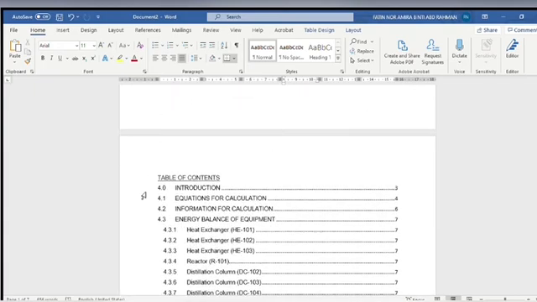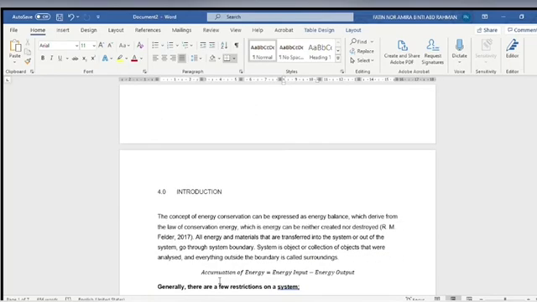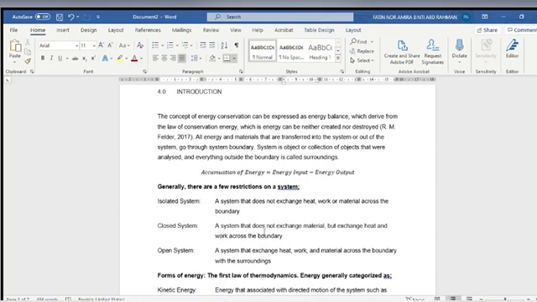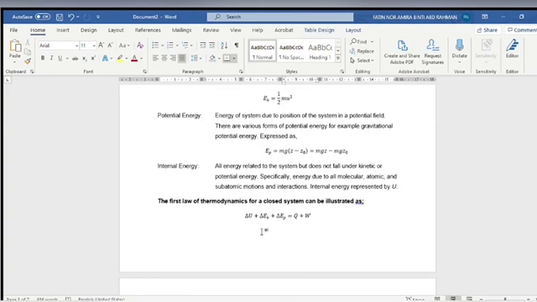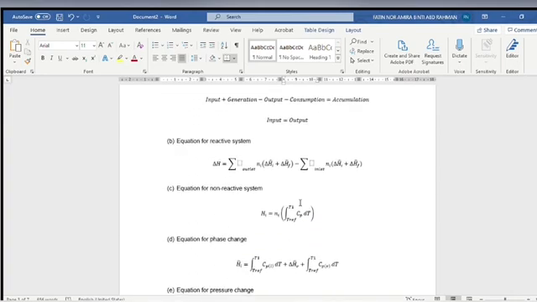And then here we have the table of contents: introduction, equations for calculation, information for calculation, energy balance of equipment, where we have heat exchanger with 3 equipment, reactor with 1 equipment, and distillation column with 3 equipment, and then the reference. Here is the introduction under theory, and then here are the equations for calculation which are used in the energy balance calculation,